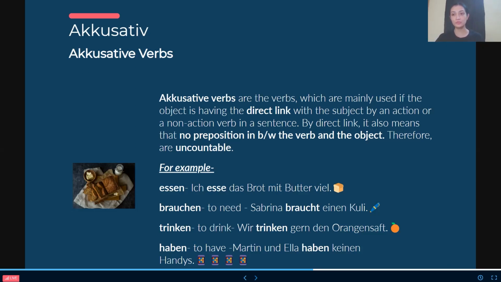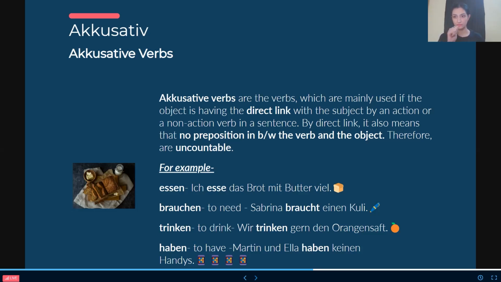If there is no preposition between the verb and the direct object, in that case the verb will be the accusative verb. Like "Ich spiele Fußball." Ich nominative, Fußball accusative, and there is no preposition between spielen and Fußball. So spielen is accusative.